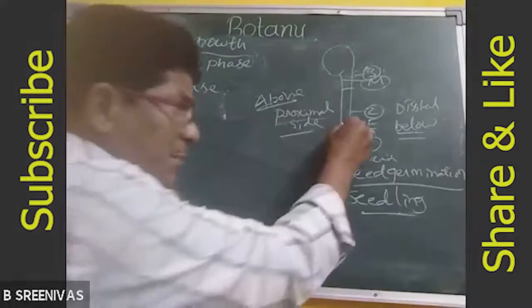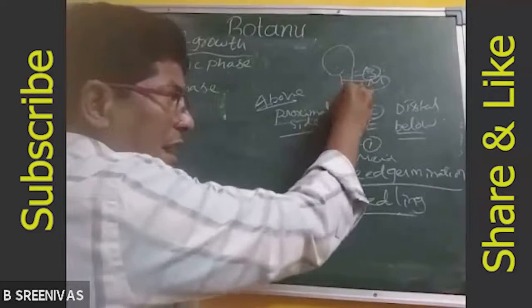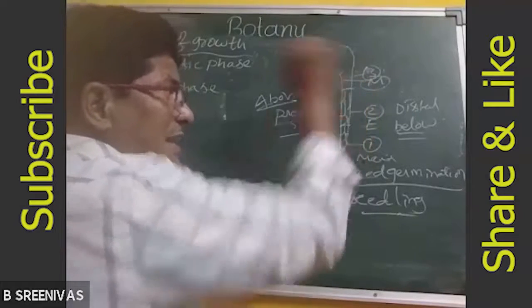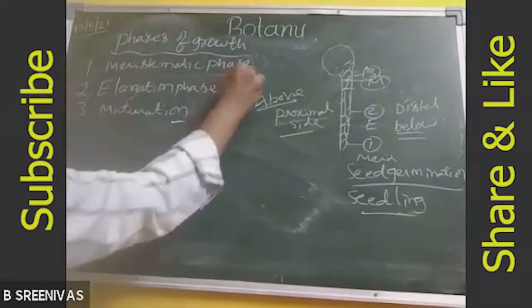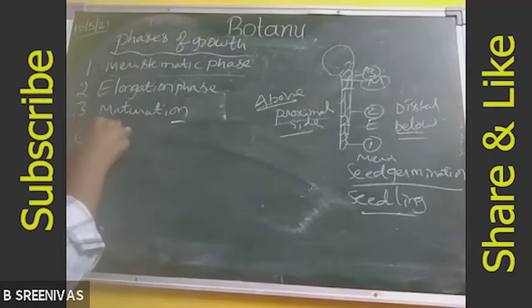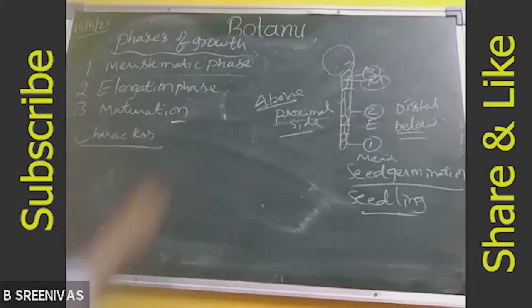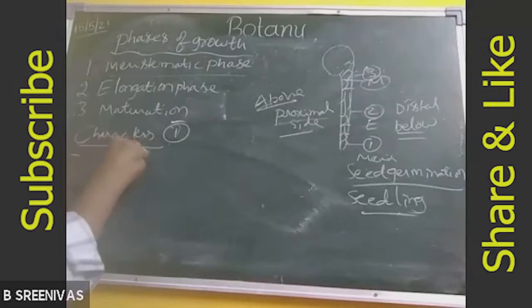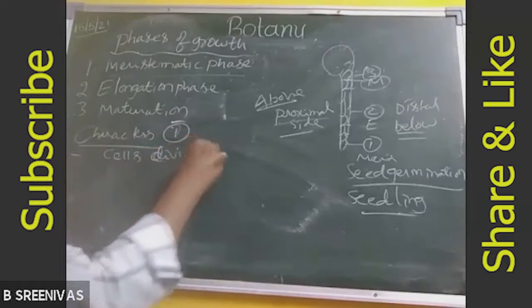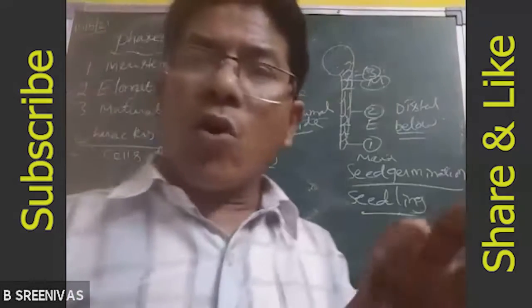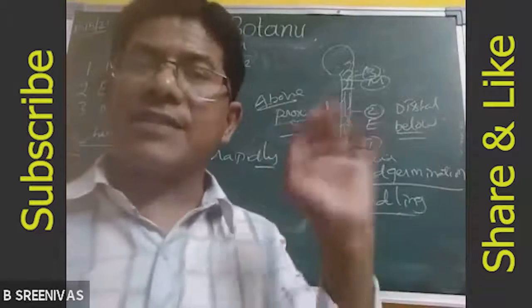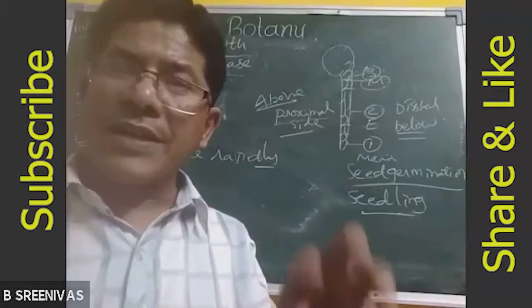Right. The cells present in the meristematic zone and elongation zone show some characters. Let us study the characters of the meristematic zone. First one here, the cells divide rapidly. So that means more actively dividing cells are present.